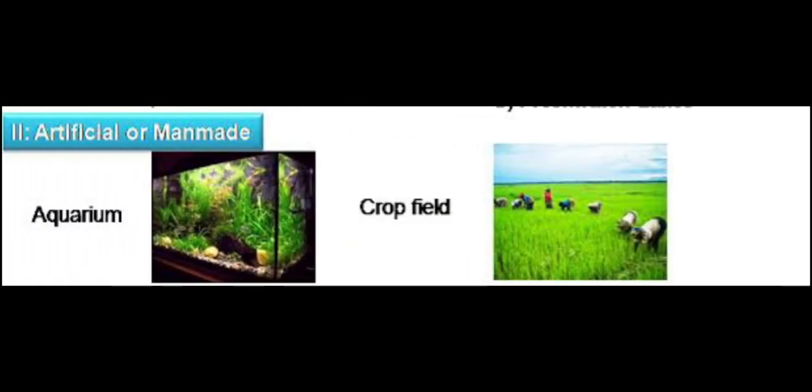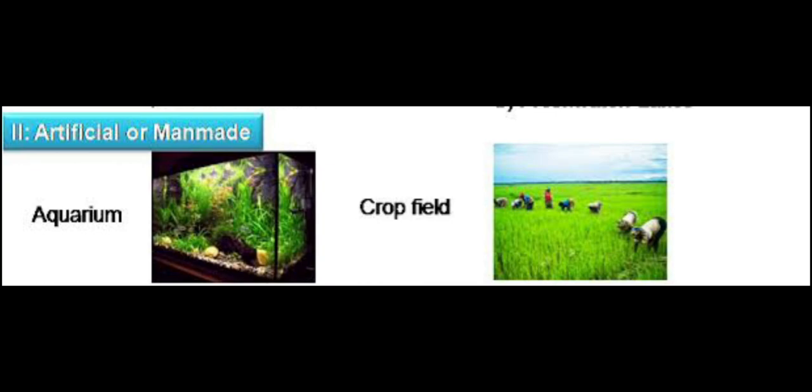The third type is the artificial or man-made ecosystem. Man-made ponds, artificial ponds, lakes, aquariums, and crop fields are all the best examples of man-made ecosystem.